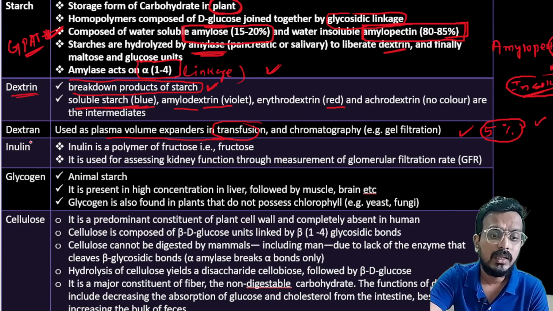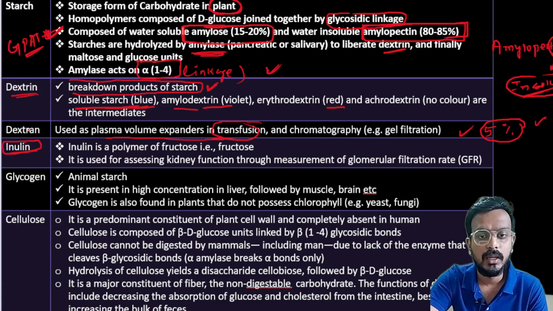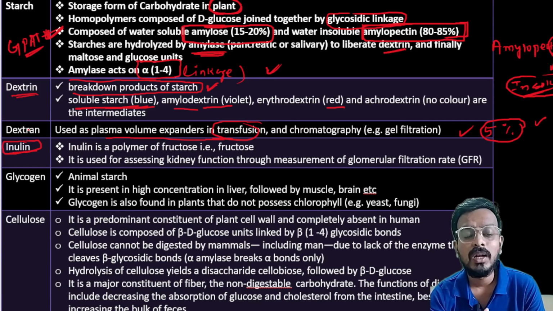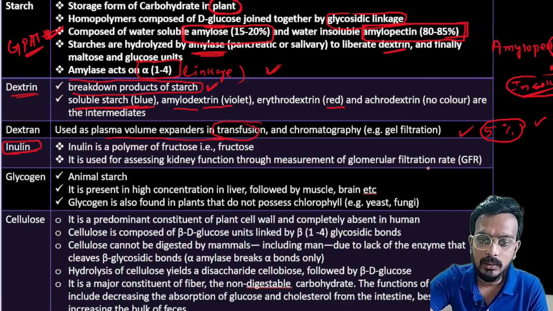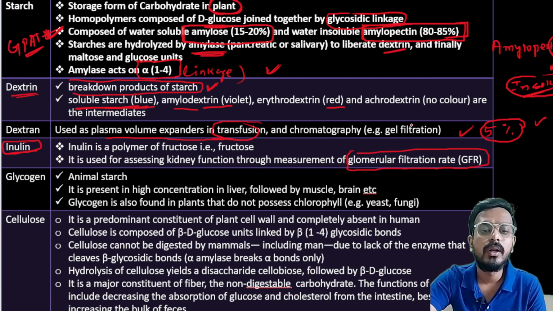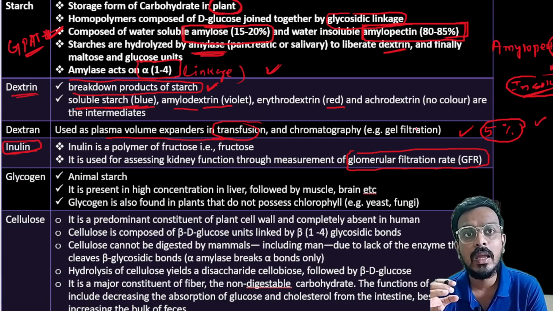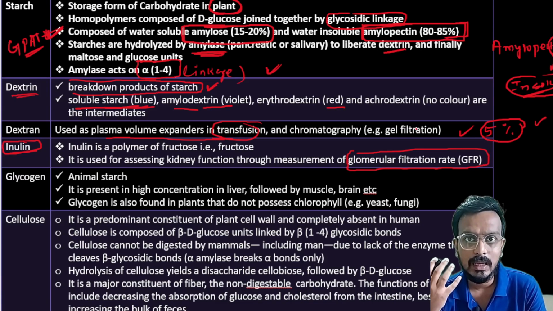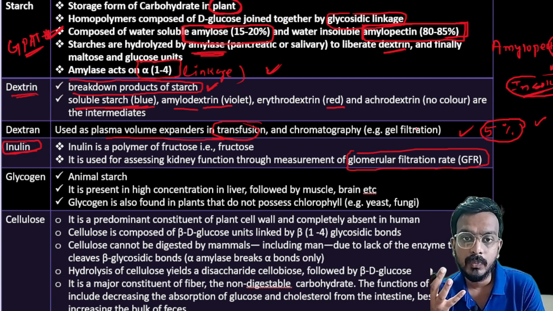Next is inulin. In GPAT 2021, I think, a question was asked: what is the difference between insulin and inulin? Remember, insulin is a hormone, but inulin is a polysaccharide used for the measurement of GFR, the glomerular filtration rate. GFR is a parameter that indicates the state of the kidney.